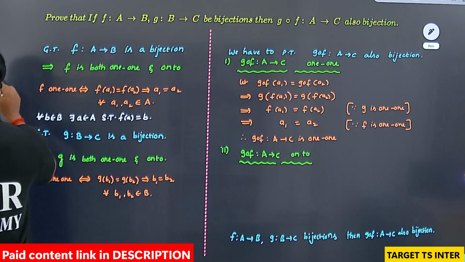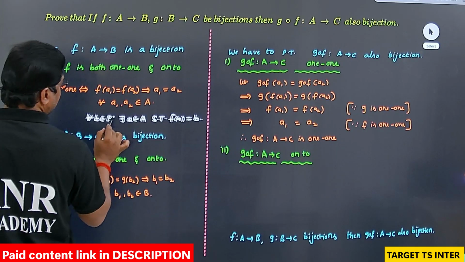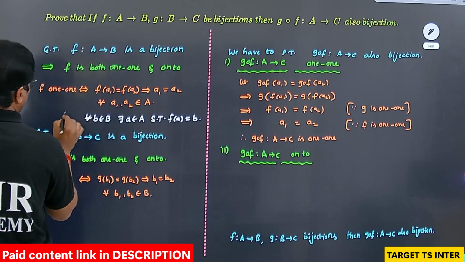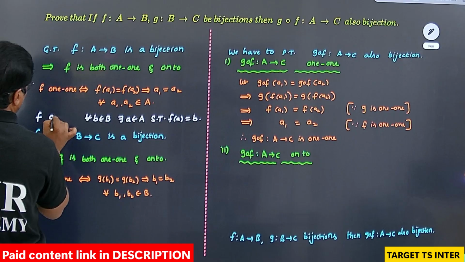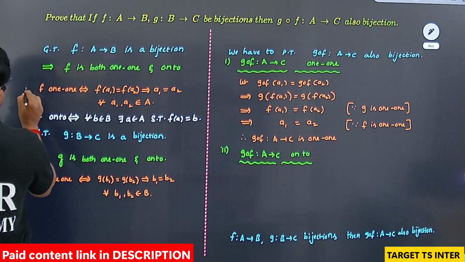This is the onto condition. I am writing here f onto if and only if this is the condition.